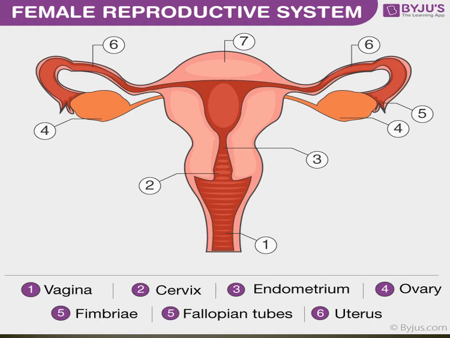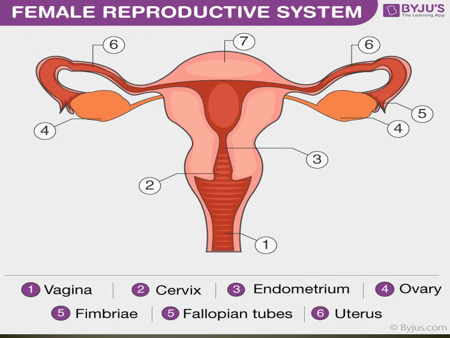Okay. The estrogen regulates development of secondary sexual characteristics.